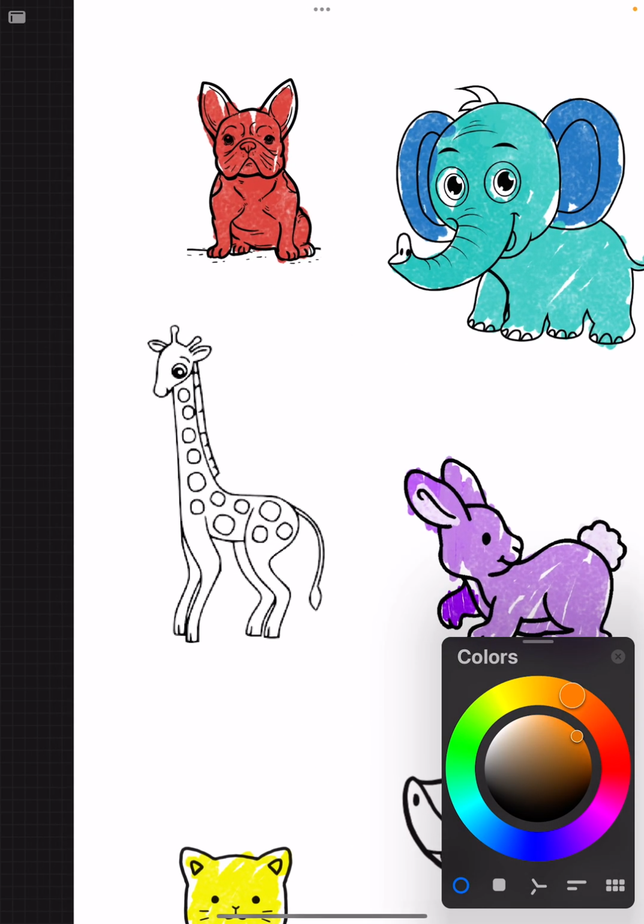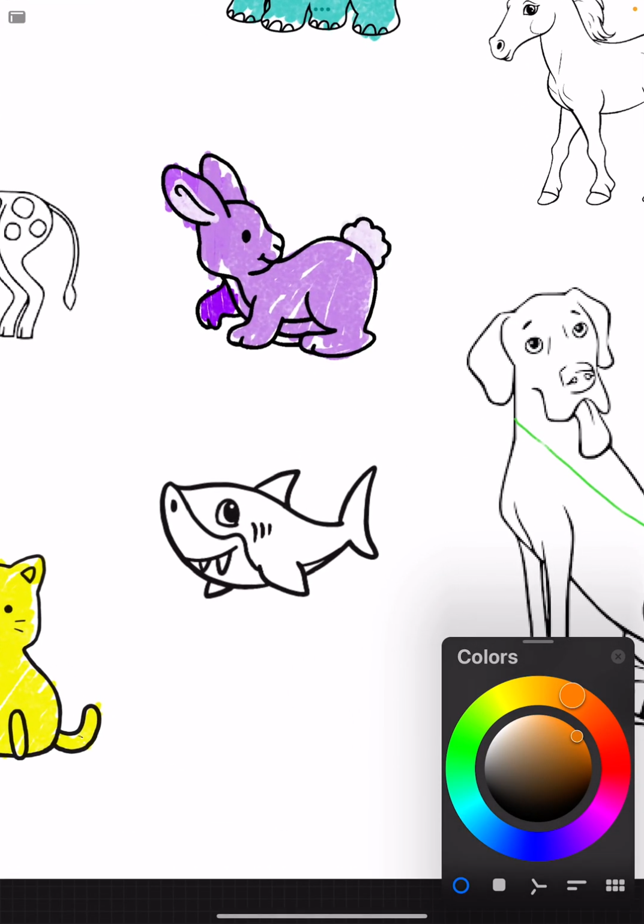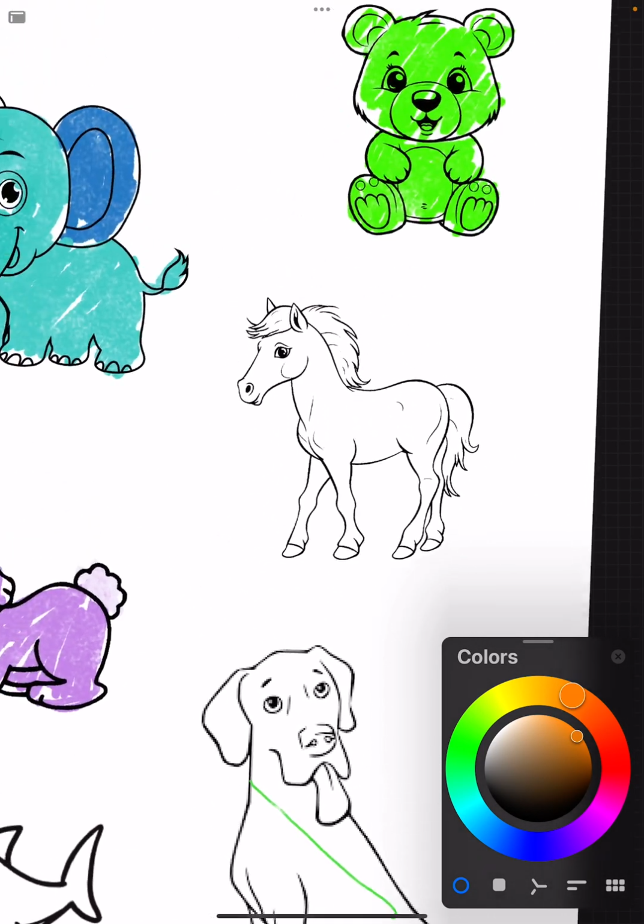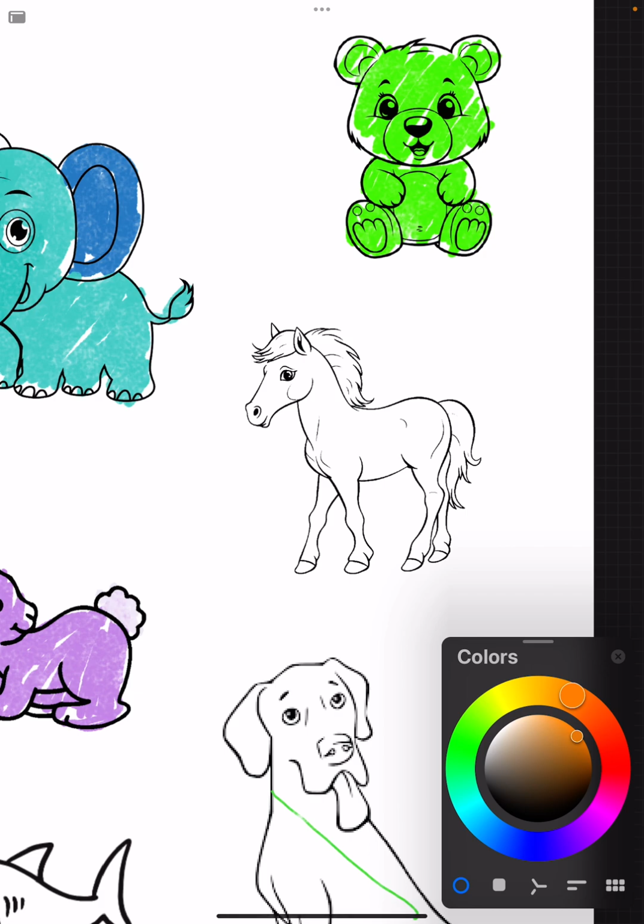Horse. That's a giraffe. Shark. Dog. Horse. Let's color the horse orange. Orange horse. That's a nice orange. It's kind of brown. What a nice orange. Orange horse. Can you say it? Repeat. Orange horse. Orange horse.